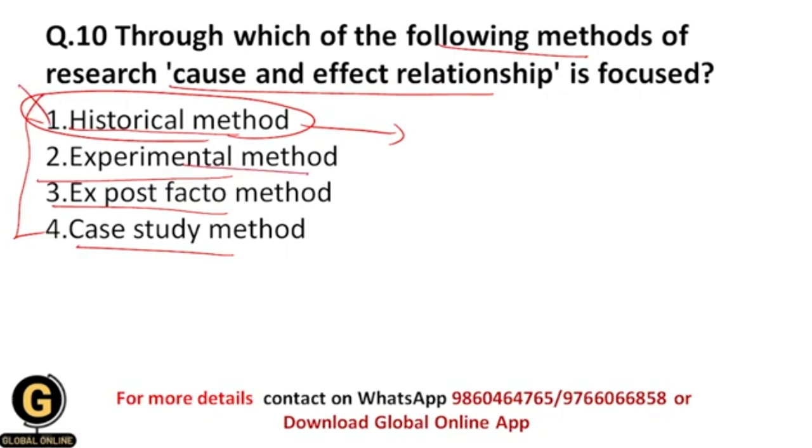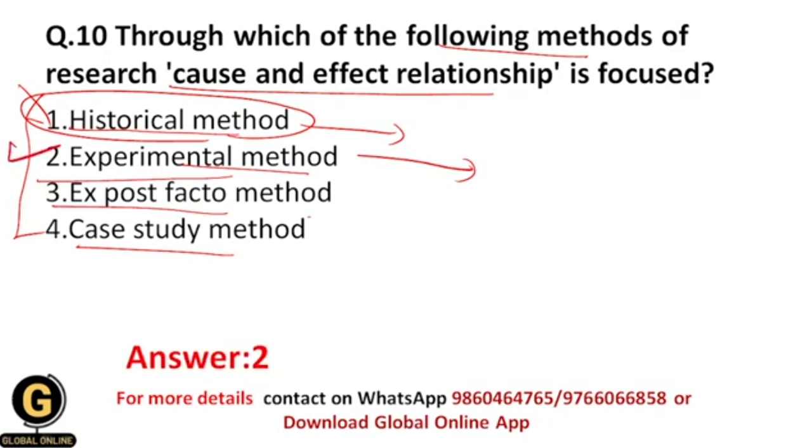In the experimental method, we are going to do the study in a controlled environment. We are going to assess the relationship between the variables, that is independent and dependent, and for that we are going to manipulate the independent variable and see its effects on the dependent variable. And that's why in the experimental method you are going to focus upon the cause and effect relationship between the variables, because here you are going to test their relationship, whether there is any relationship or not. And that's why the correct answer to this question is second, that is the experimental method.